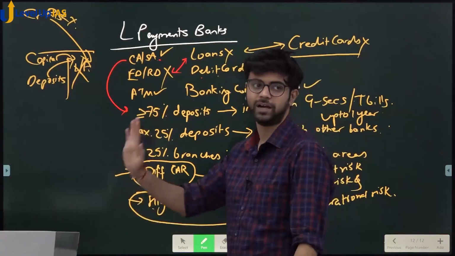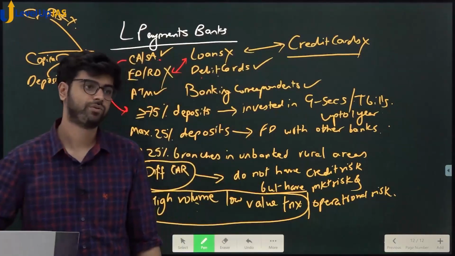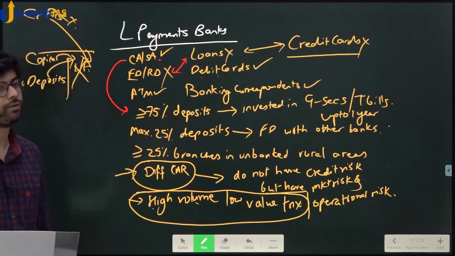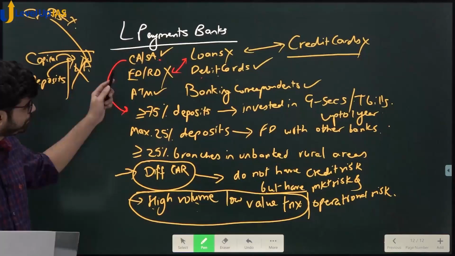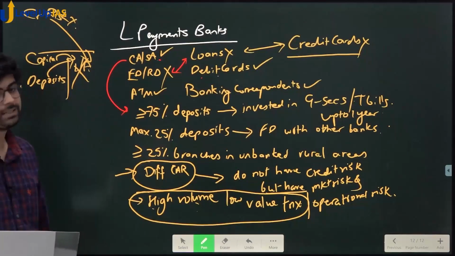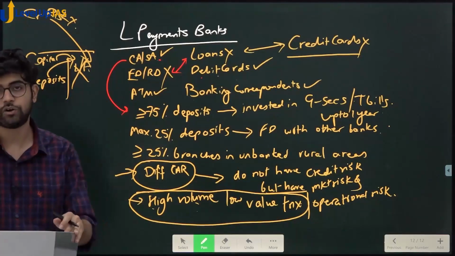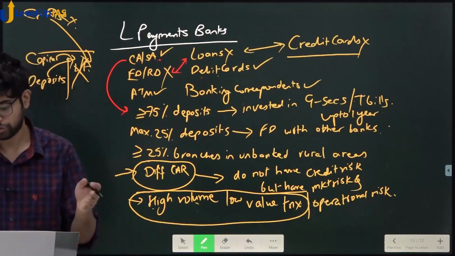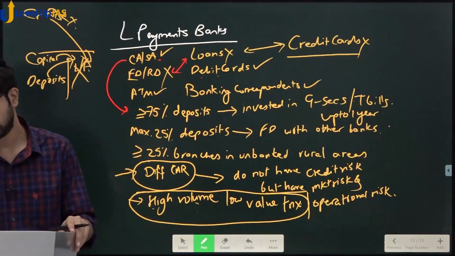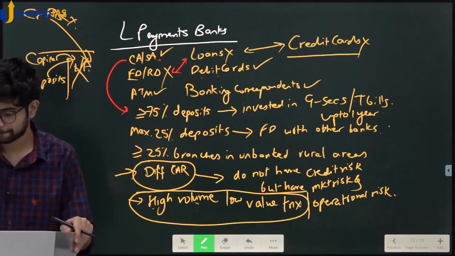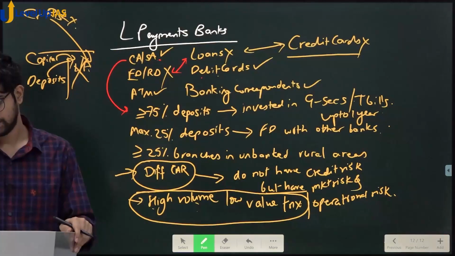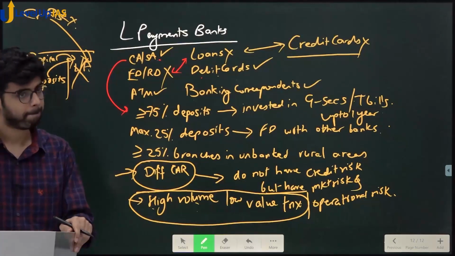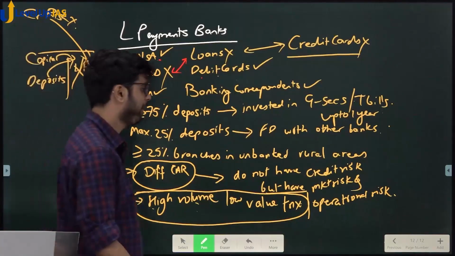Did you understand finally? Yes or no? Or still you have any doubt? You have to just think logically why something is there. Why credit cards are not allowed? Why debit cards are allowed? Why credit cards are not allowed, etc. Samjha? Next we go to Mudra. M-U-D-R-A. Next we go to Mudra.